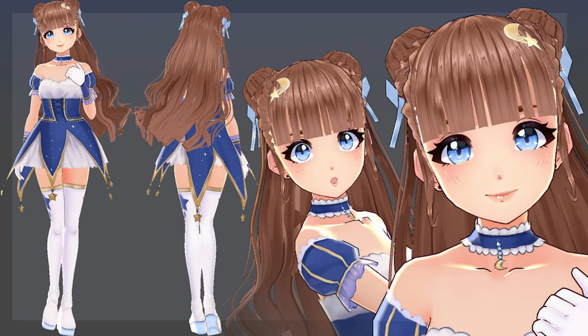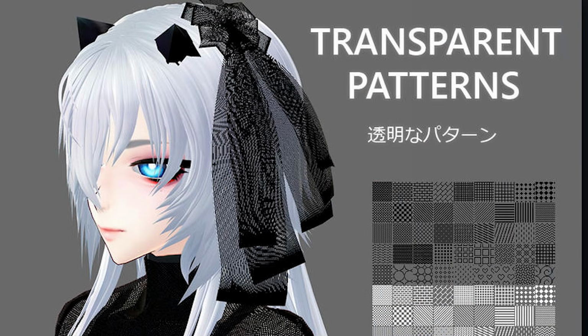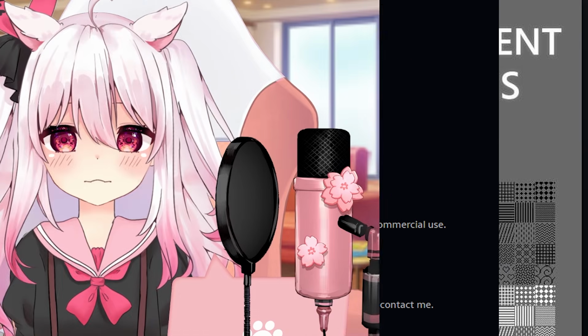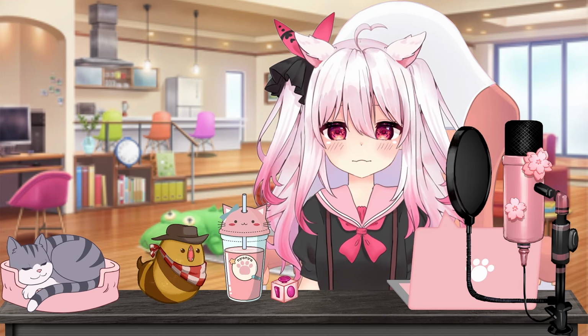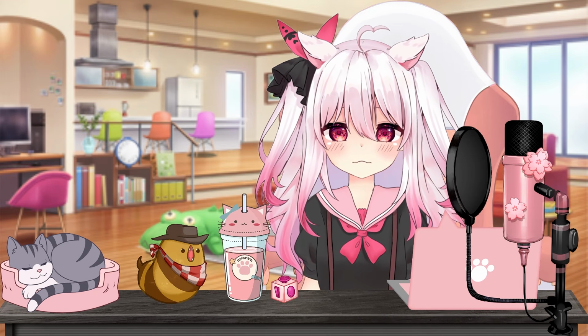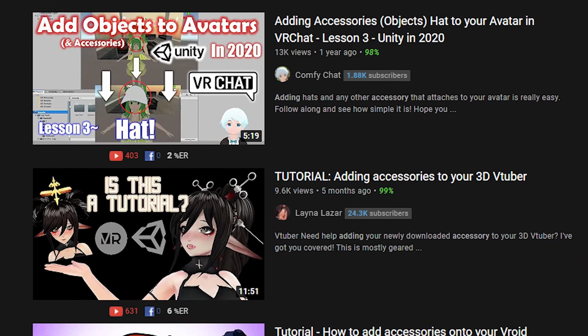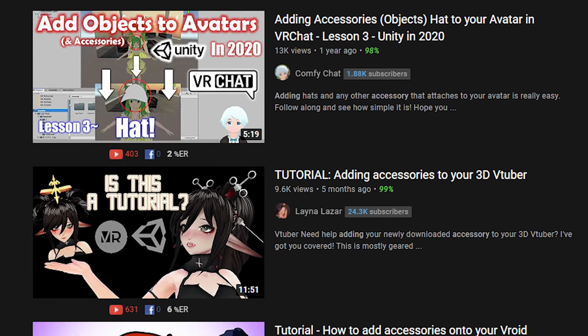I also wanted to point out that on DeviantArt there are a lot of presets too, like clothes, hair, and skin, but most likely they'll all be in PMX file, which is another file type. To use those on your avatar, especially if it's in a VRM file that you exported from VRoid Studio, you'd have to take it into an application like Miku Miku Dance or Blender to attach those presets, then convert that to VRM when you're done. There are a lot of tutorials on how to do these two things.